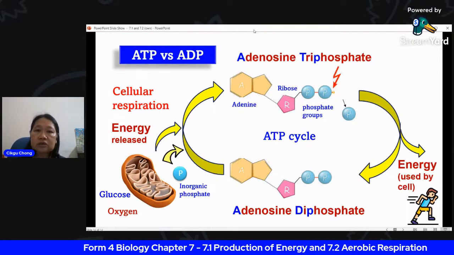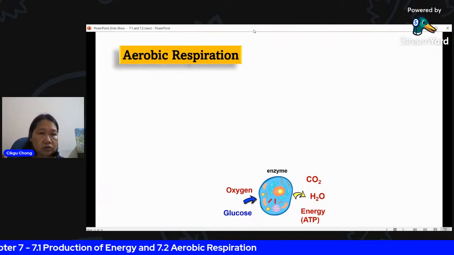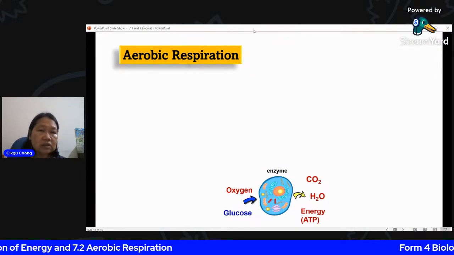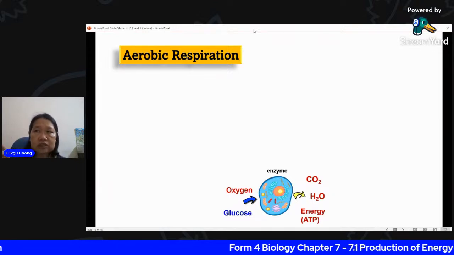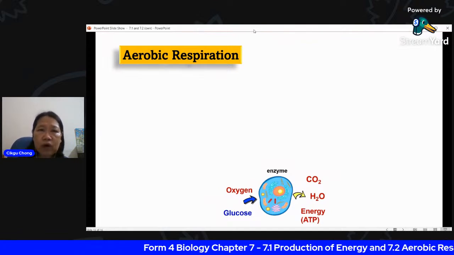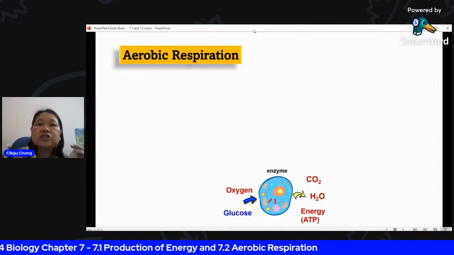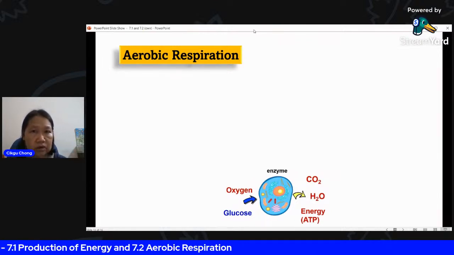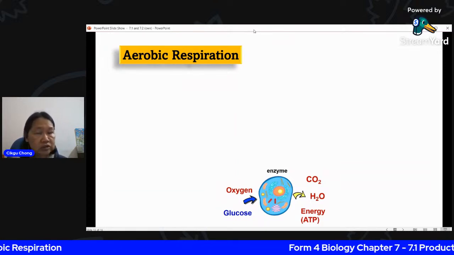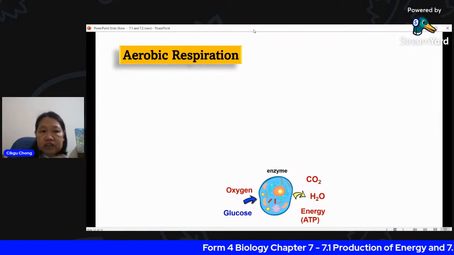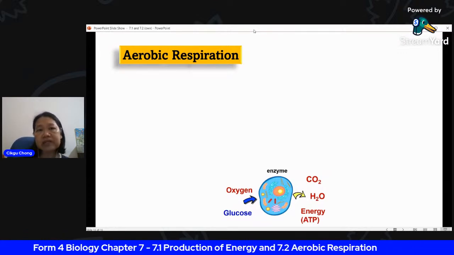All right, so this lesson, I hope that you have really understood what ATP is and why it is important for you to know the ATP cycle. Because most of the time, students know it's ATP, but you don't know why. Why are we learning this? What is it for? It is actually an energy carrying molecule. It carries the energy inside there, and it can be released when you want any energy. And if there's energy formed, your ADP will join back, carry back the energy, and form back ATP.